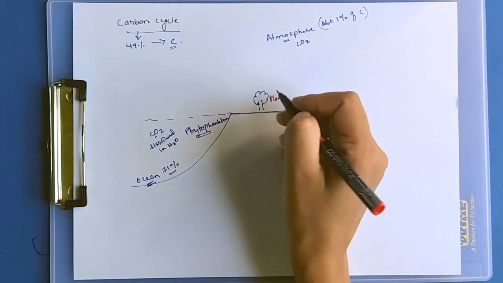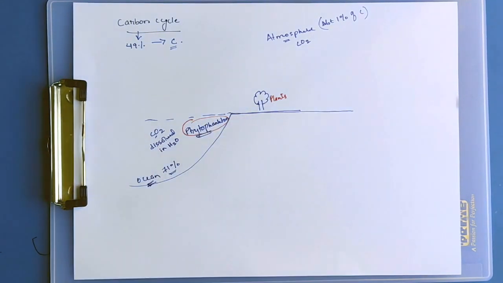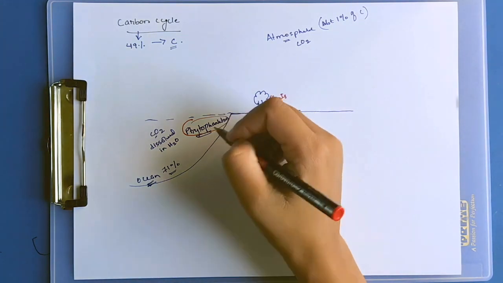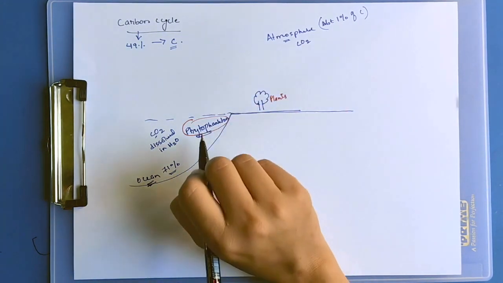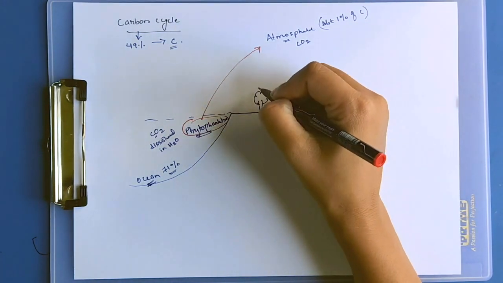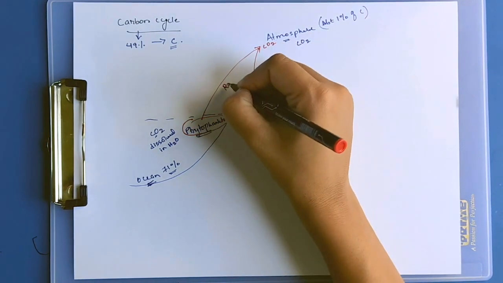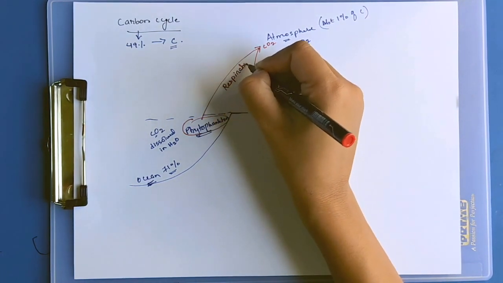Plants and phytoplanktons are living organisms. We know that every living organism undergoes respiration. During respiration, phytoplanktons release CO2, and plants release CO2 into the atmosphere.